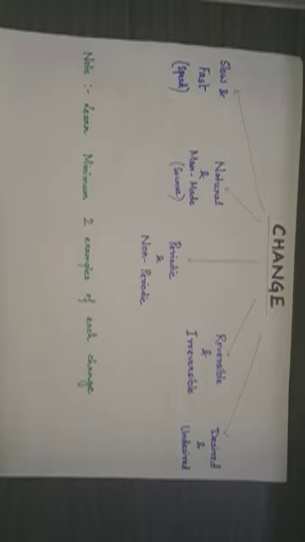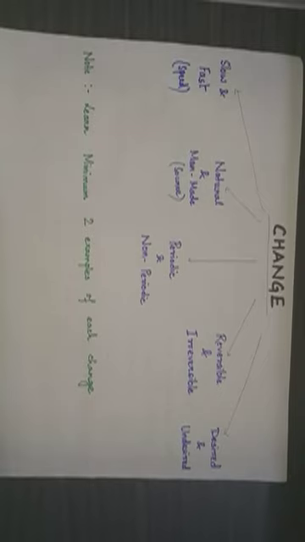And non-periodic change is something that does not occur at regular intervals. It can be anything. Again, I repeat, building of a factory cannot occur at regular intervals. It will only happen when you need it to be. Or maybe you went for a trip, a college excursion, a school excursion. That will also be a non-periodic change. All of a sudden that change occurs and there's no fixed period of time after which it will be repeated. So that is the example of periodic and non-periodic change.